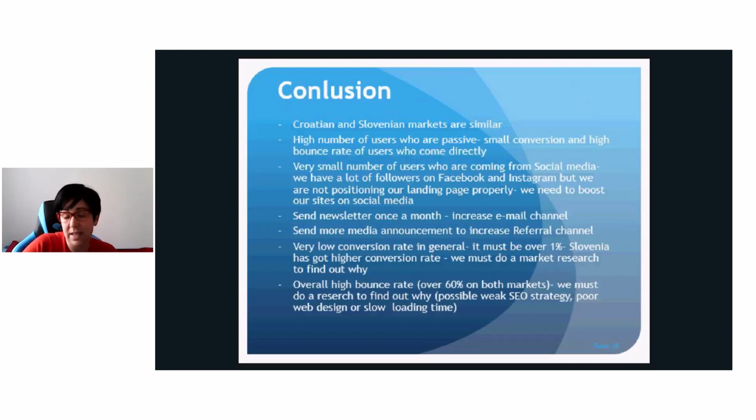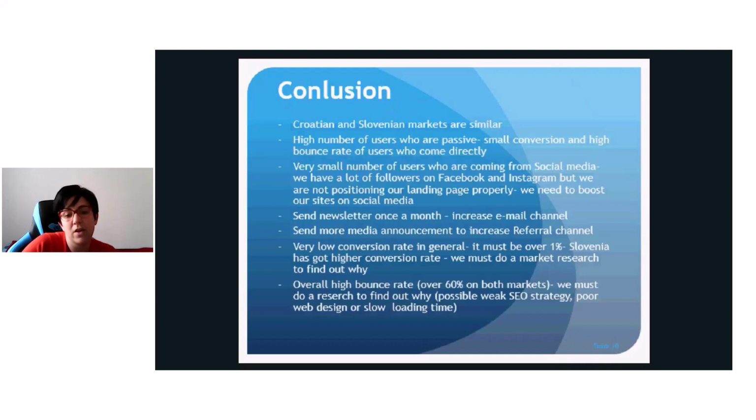We must send a newsletter once a month to increase the email channel, and proof for that is that the email channel in February was very high. We must send more media announcements so that we increase the referral channel, because when other sites like Daily News would mention our site, we would increase that channel, referral, I mean.